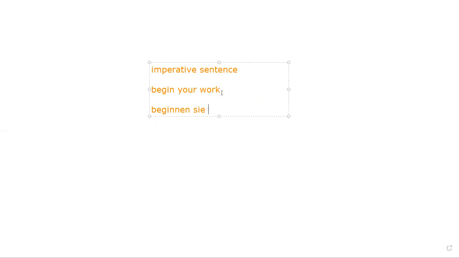So today we are doing team imperative sentence. What is imperative sentence, team? It means in your imperative sentence, we have to use first form of the verb. If I say begin your work, we have beginnen Sie Ihre Arbeit. Is it clear to you? If I will say go there, these are the sentences for imperative. Gehen Sie dorthin.